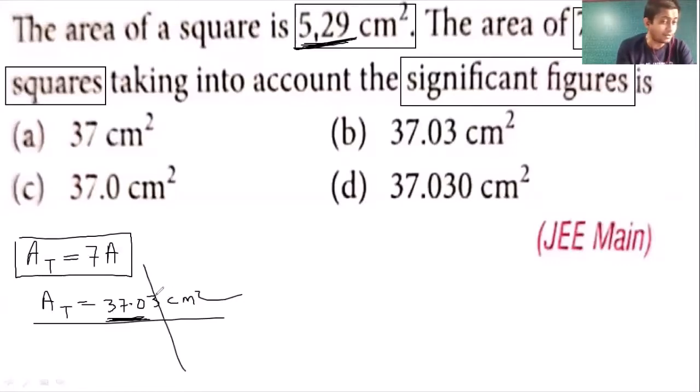So as this number is 3, that is less than 5, we are simply dropping that number. If that number would have been greater than 5, then हम लोग उसके preceding number को 1 से बढ़ाते हैं. If the 3 है, we simply forget it. So the correct answer is 37.0 centimeter square. Right. So let's move on to the next question.